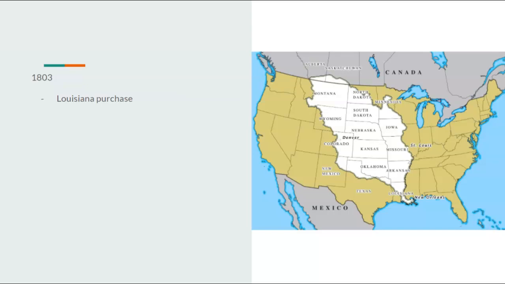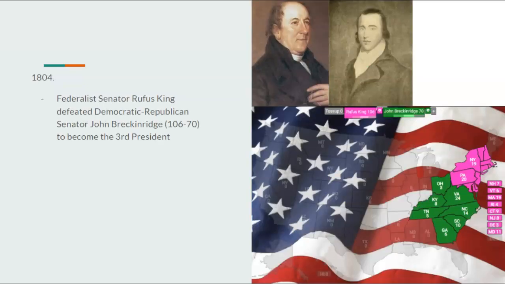And of course, going to 1804, we have the 1804 election, where Federalist Senator Rufus King would defeat Democratic Republican Senator John Breckinridge 106 to 70 to become the third president. Federalists would do a lot better in this timeline due to Hamilton's popularity and success going on within his 8 years, so Rufus King would end up becoming the third president.